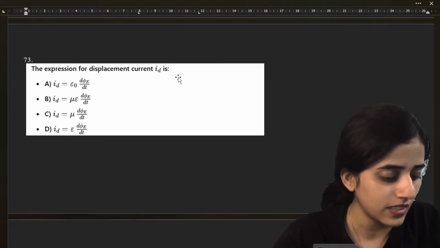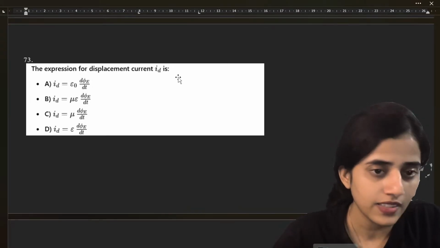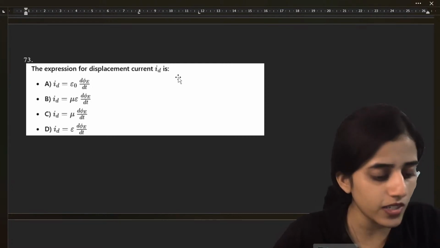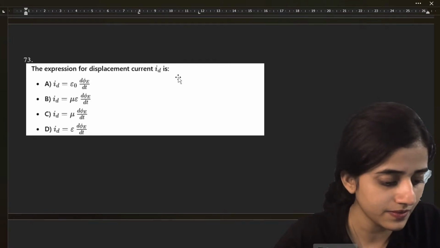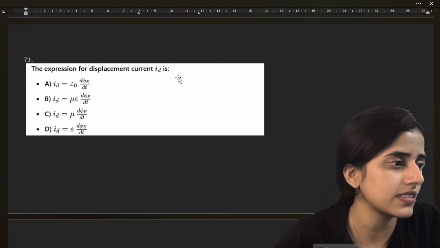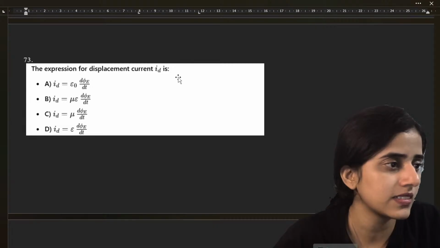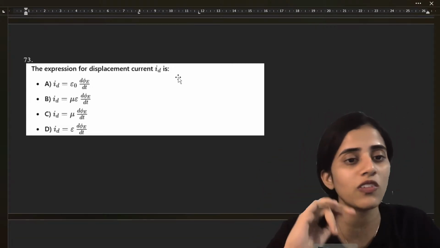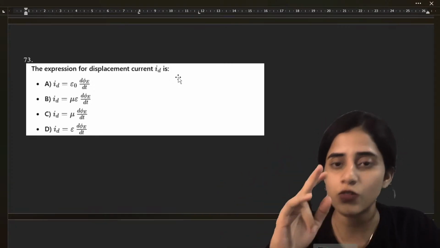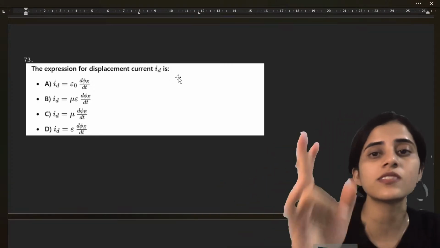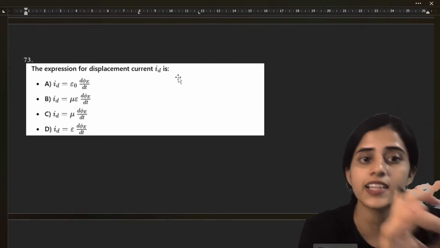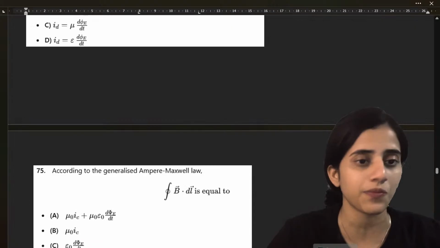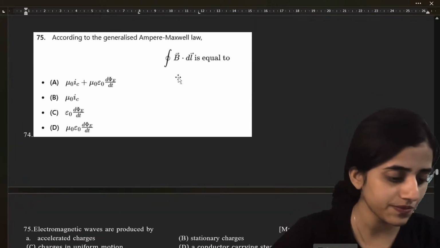C. A. What is the answer? C. Okay. So this question also you will do as homework. This question, how many times I have taught? You have to go to my previous video, which is passing package. There I've clearly explained the displacement current ID is, and you have to comment the answer. Okay. It's there in the video.